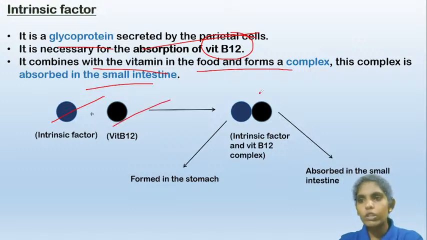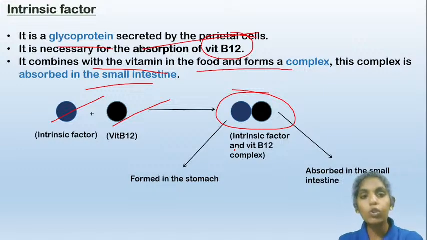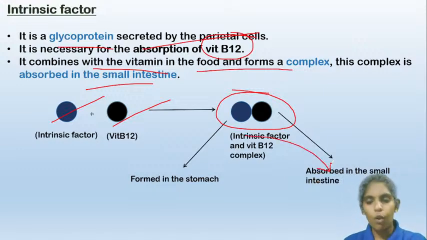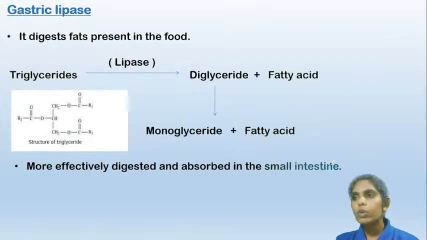So the intrinsic factor and vitamin B12 will combine and form the intrinsic factor and vitamin B12 complex, and this complex will be absorbed into the small intestine. So the function of the intrinsic factor is just to help in the absorption of vitamin B12. Now the next one is the gastric lipase, the lipase enzyme. It is responsible for the digestion of fats.